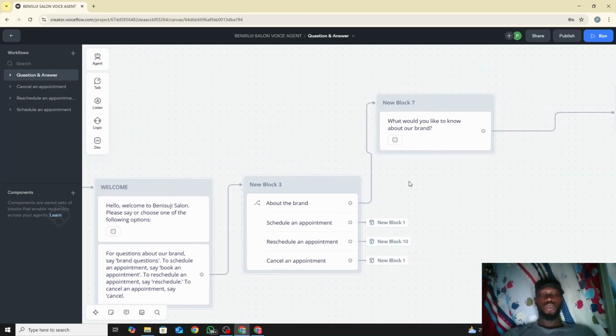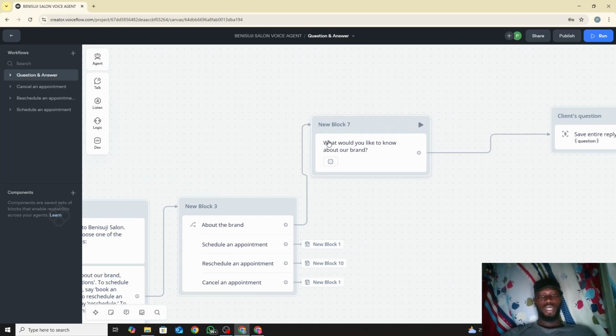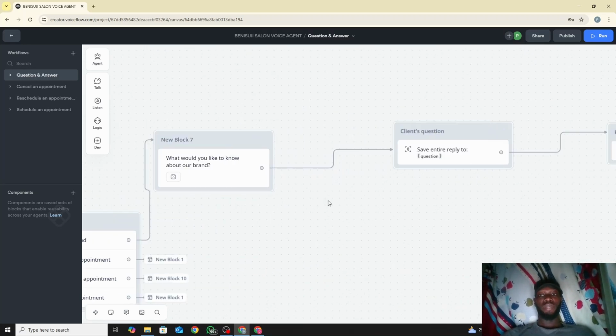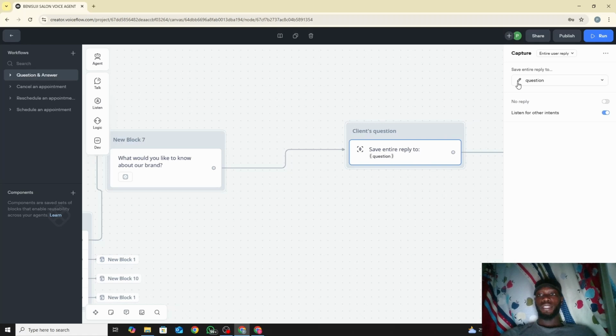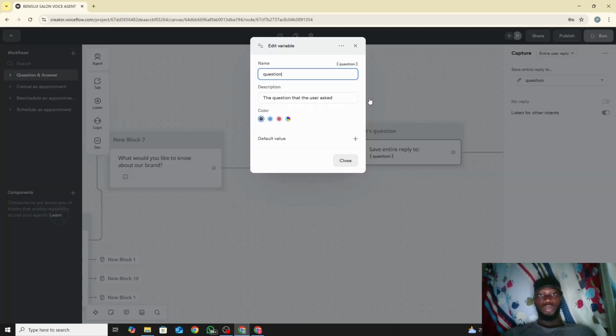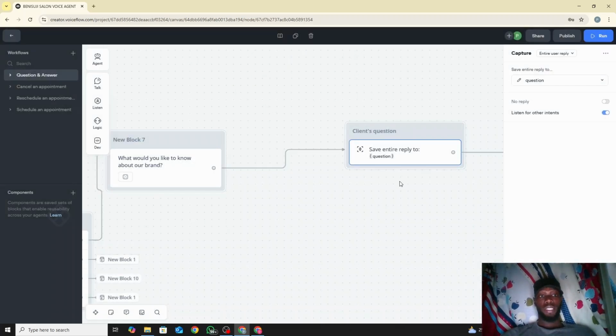So we follow the flow. If someone says about the brand, the flow continues like this, and then it asks, what would you like to know about the brand? That's the message. And then we save the entire reply to question. That is a variable. We save the entire reply to the variable question. You can create a new variable, depending on what you want to save it as. Maybe you can say client question, user's question, whichever one you want. It depends on which one you're able to listen to.